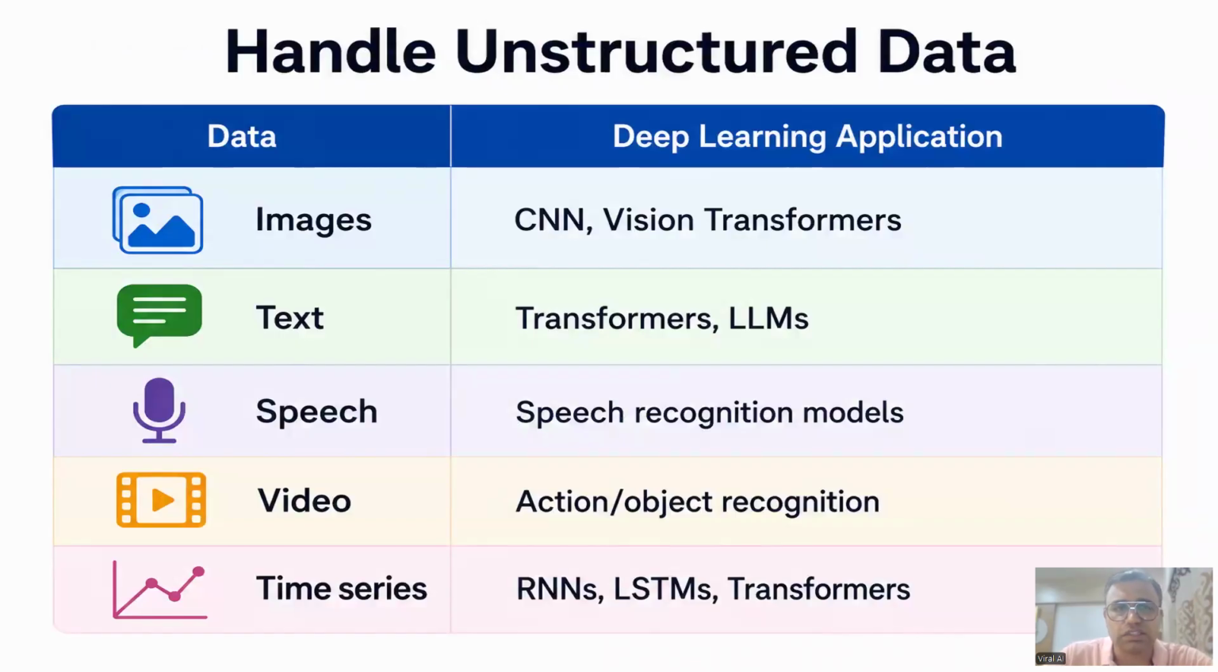Then it handles unstructured data. There are three types of data: structured data, unstructured data, and semi-structured data. Structured data means data which is arranged in the form of rows and columns. Unstructured data means data which is not arranged in the form of rows and columns. You can say paragraph, images, audio, video. These are all unstructured data. So it can handle images, text, speech, video, and time series data. That's why deep learning is very important, and it is also very strong.